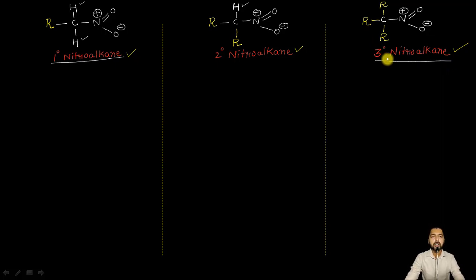Now, in order to exhibit the phenomenon of tautomerism, it is important for any nitroalkane molecule to have at least one alpha hydrogen atom. So we can say because this primary nitroalkane molecule contains two alpha hydrogen atoms, it can show tautomerism. And how will that be possible? Let me draw here an equilibrium sign. We can show it like this.